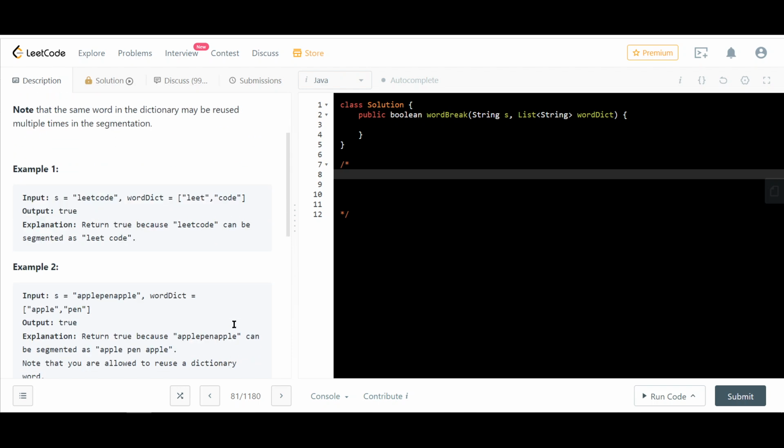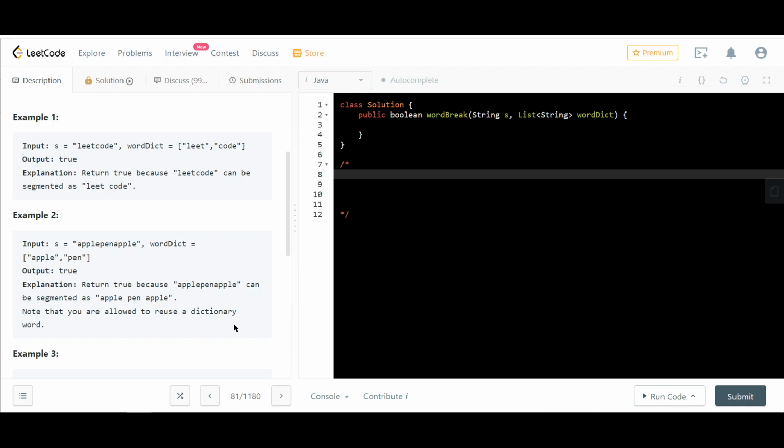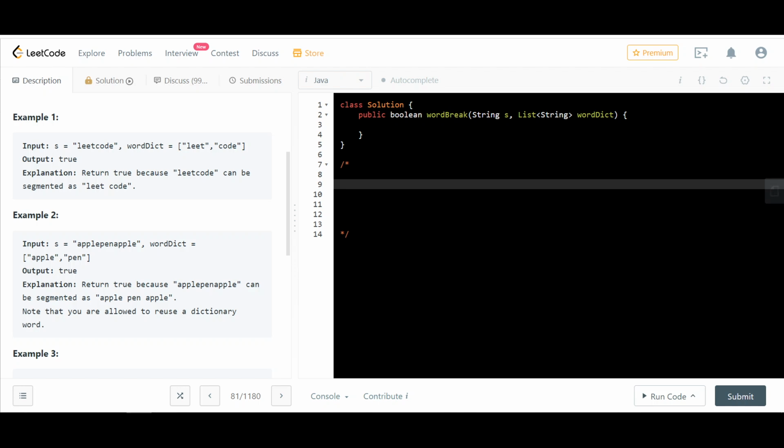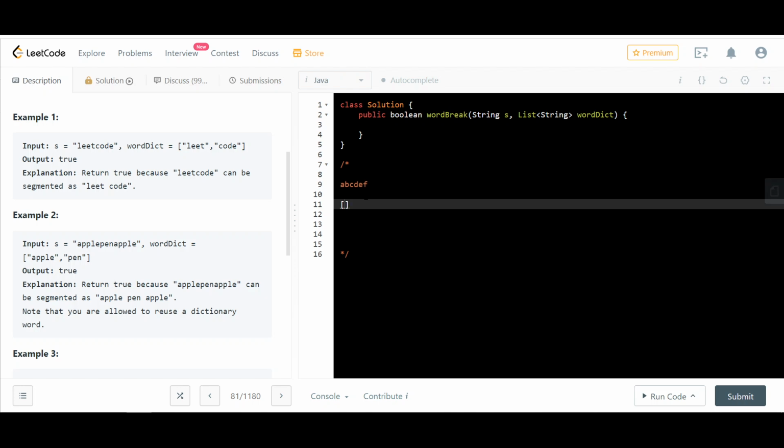Now, there could be cases. Let's think of a case where there are two possibilities, but you only take one because that is the one that works. So something like, let's say, simple a, b, c, d, e, f, right? So let's say the dictionary words are a b c, a b c d, and e f.